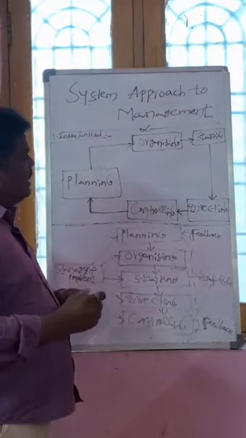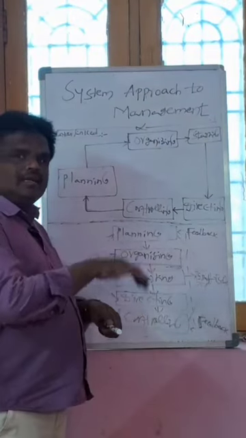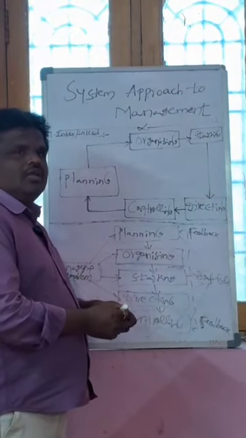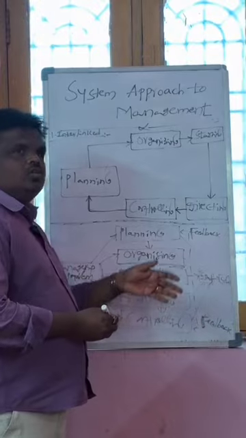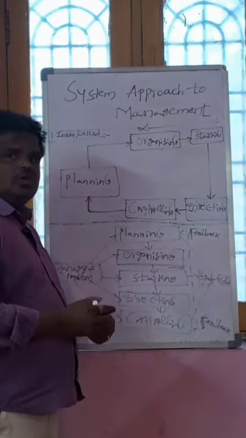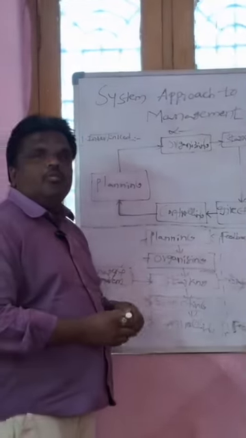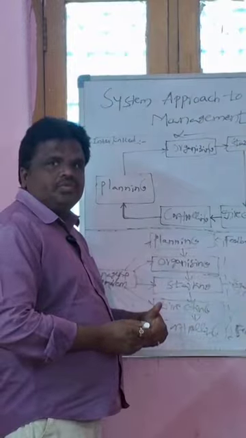Similarly, a department is also a system. In that department we have subsystems, like different sections. Those sections are called subsystems. For example, our human body is a system.